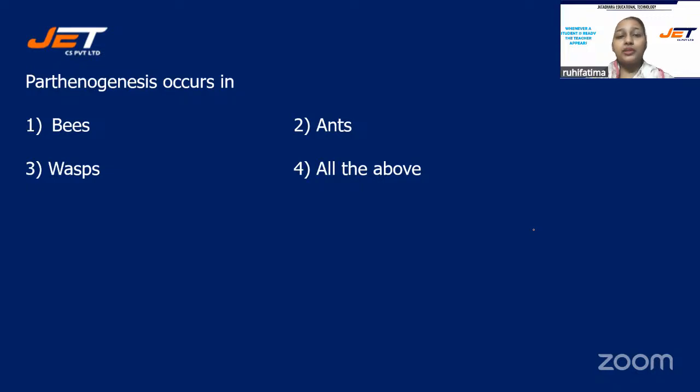Yes, students, parthenogenesis occurs in bees, ants, wasps, or all the above. The correct answer is option number 4, all the above.